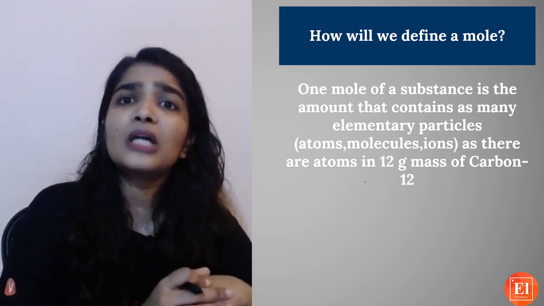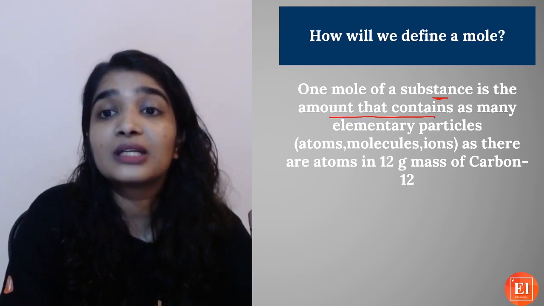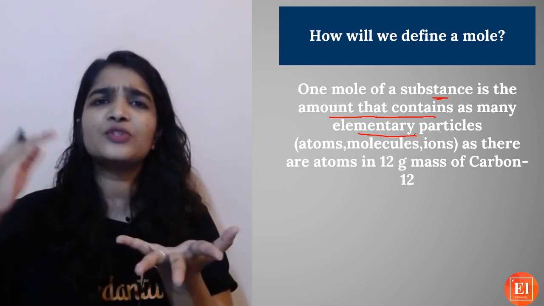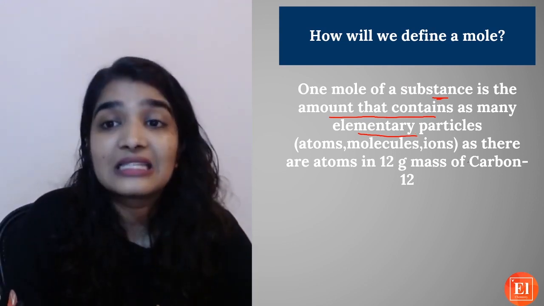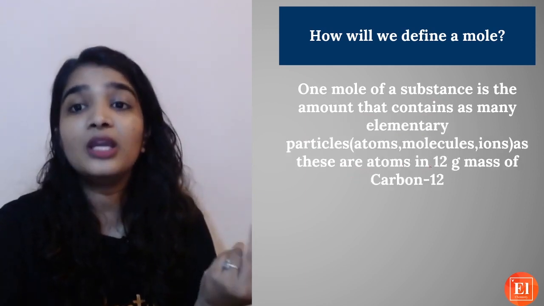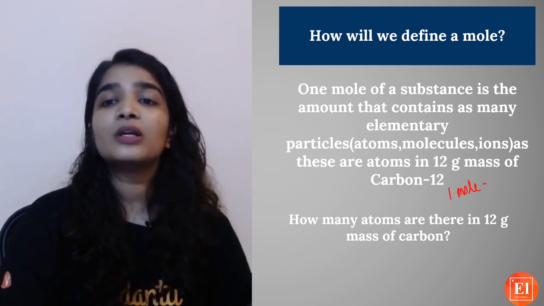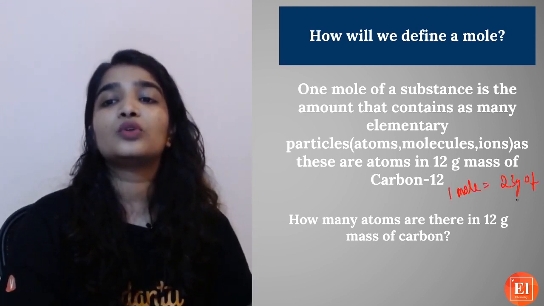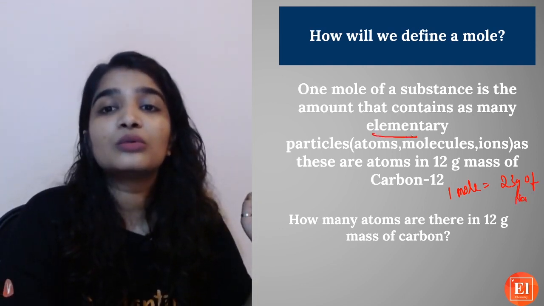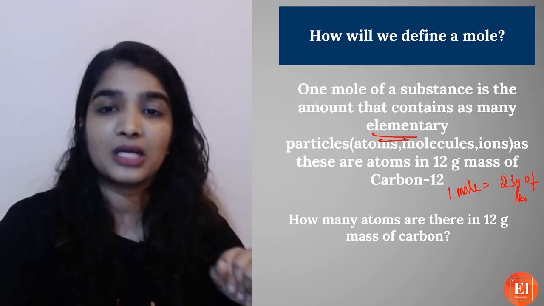But how to define a mole? 1 mole of a substance is the amount that contains as many elementary particles, as I told you, it might be atoms, molecules, ions, as there are atoms in 12 grams mass of carbon-12. So for example, 1 mole of sodium will have 23 gram of sodium atoms. That's how it is. So it will be equal to the gram atomic, molecular or formula unit mass.